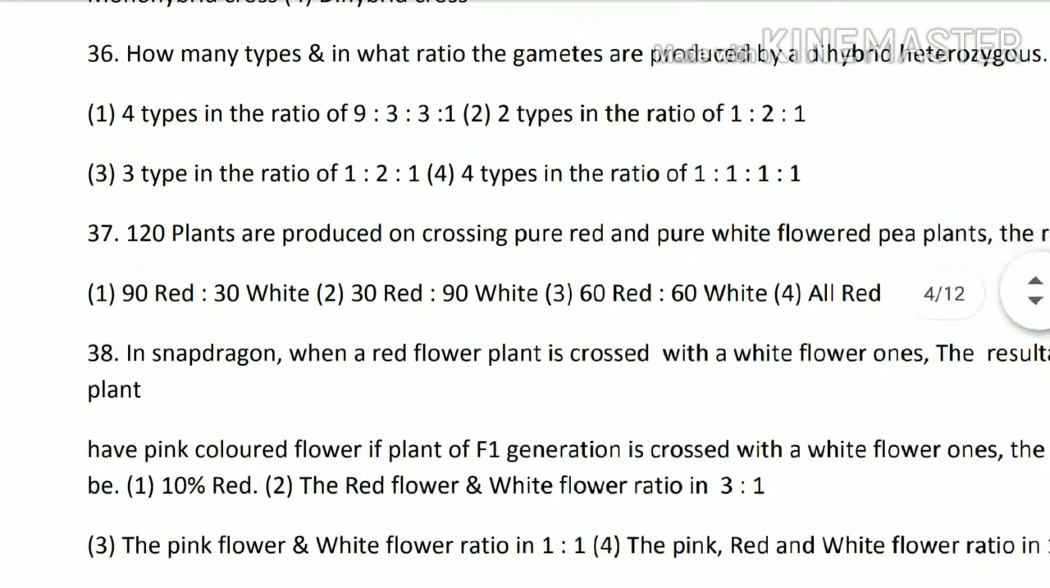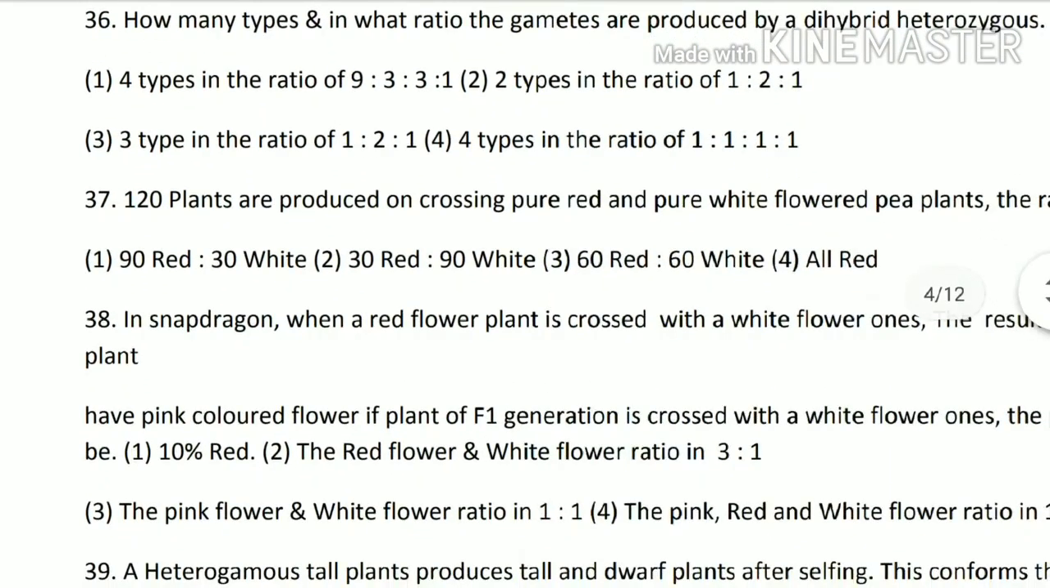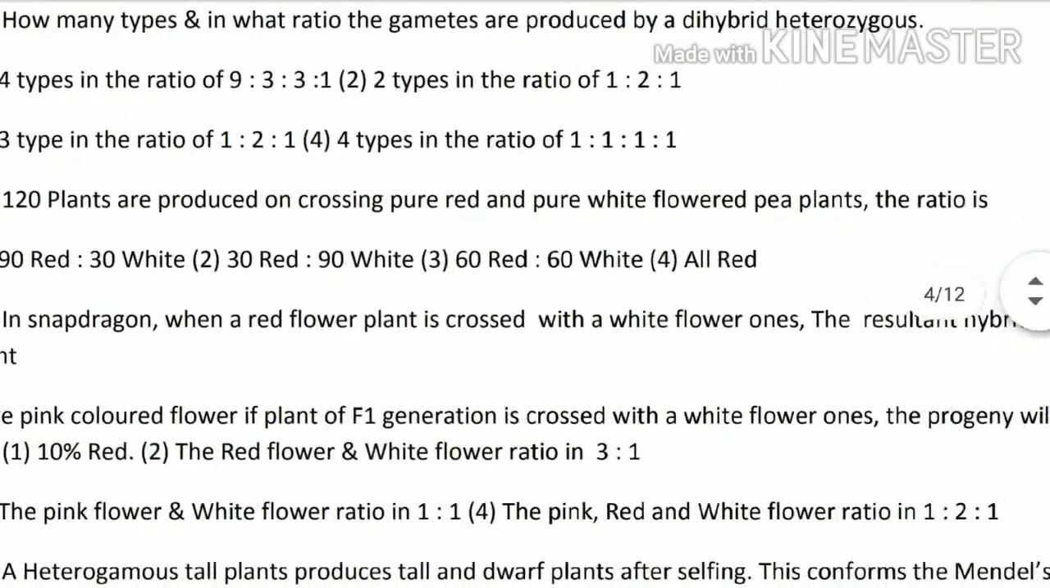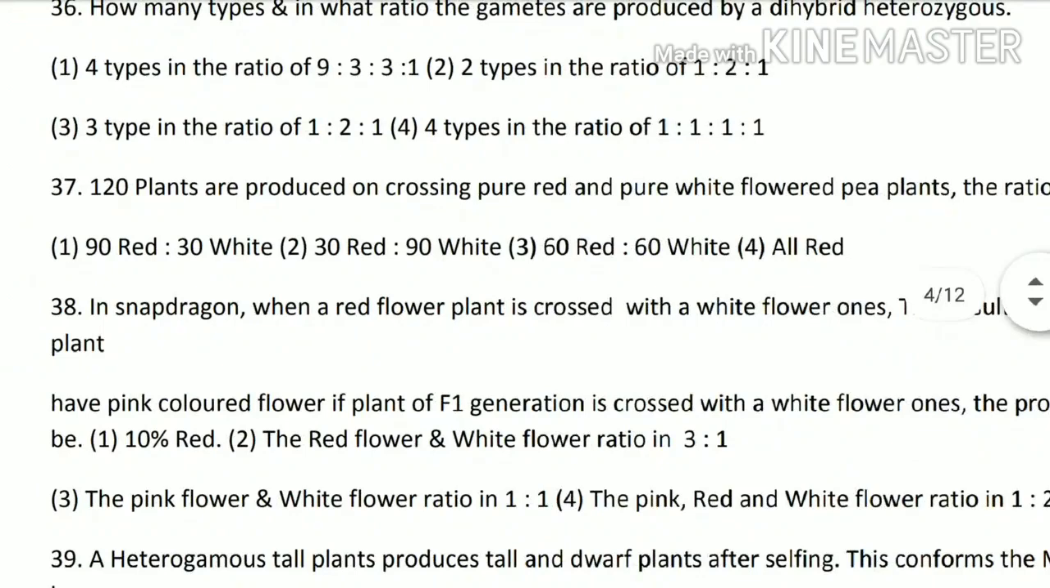120 plants are produced on crossing pure red and pure white flowered pea plants. The ratio is 90 red 30 white, 30 red 90 white, 60 red 60 white, or all red. So the answer is option number 4, all red.